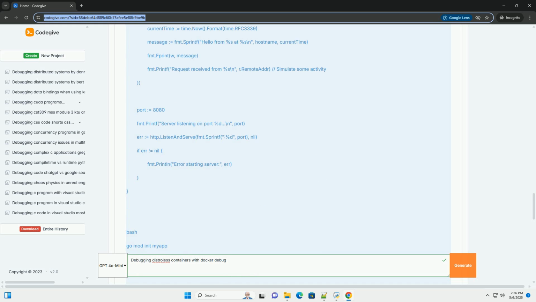Definition: Distroless containers are minimal container images that contain only your application and its runtime dependencies, excluding the operating system distribution layers like package managers (apt, yum), shells (bash, sh), and other utilities.